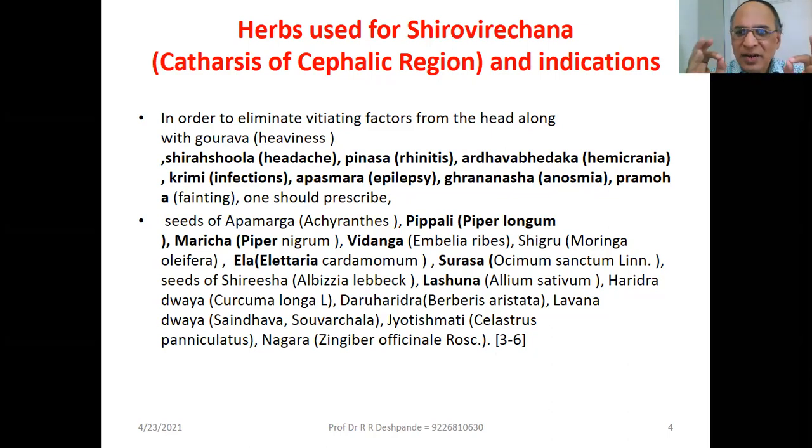If you want to treat these conditions, which nasya, which cleansing plants should we use? Number one, Apamarga, Pippali, Piper longum, Marich, Piper nigrum, Vidang, Embelia ribes, Shigru, Moringa oleifera, Ela, Elettaria cardamomum, Surasa, Ocimum sanctum, Lashun, Shirish, Daruharidra, Jyotishmati, and Nagar. Nagar means Zingiber officinale, Sunth in Marathi. All these herbs should be used for Nasya Shirovirechana, cleansing of the brain.